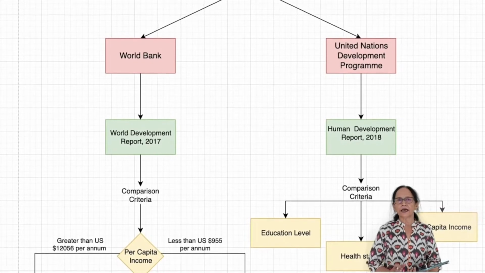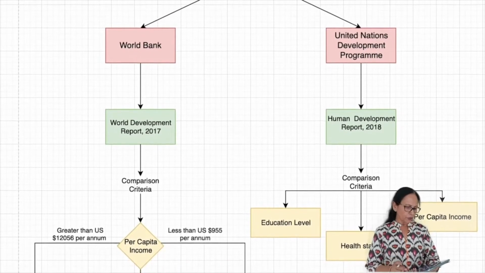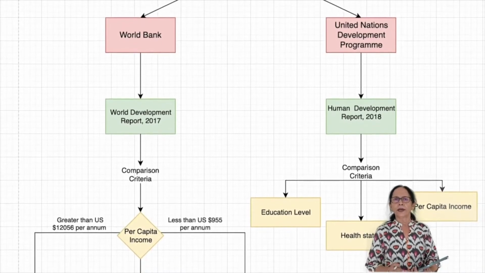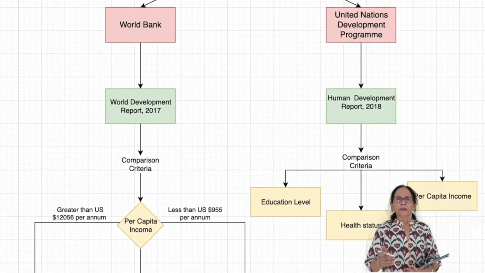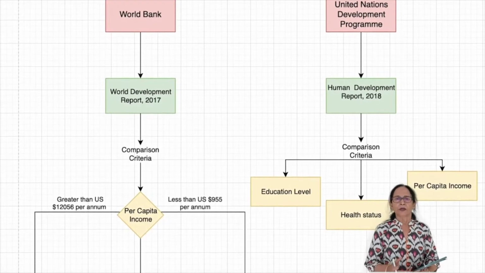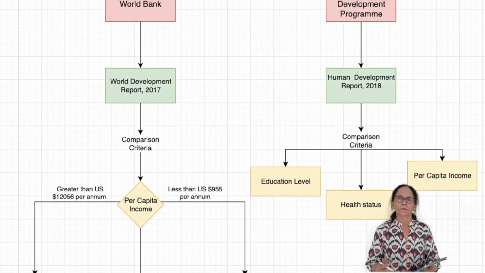These rich countries are developed countries, excluding some countries of Middle East and certain other small countries like Kuwait, Saudi Arabia, UAE. These countries have high per capita income due to oil reserves and production.